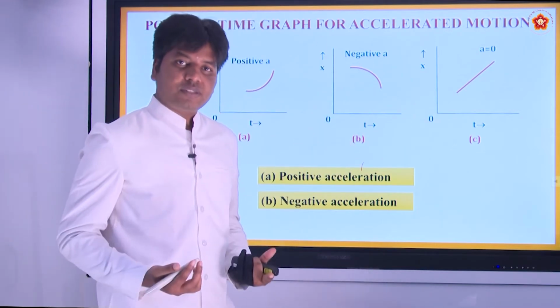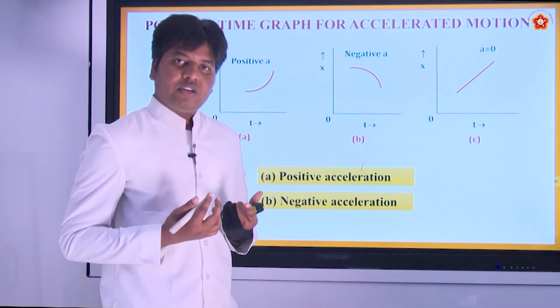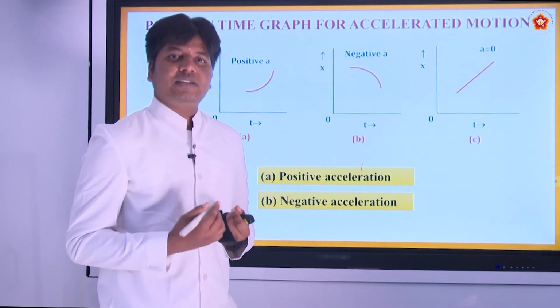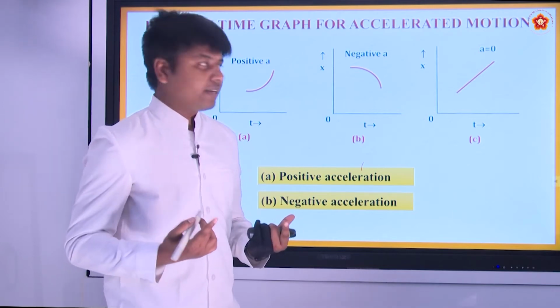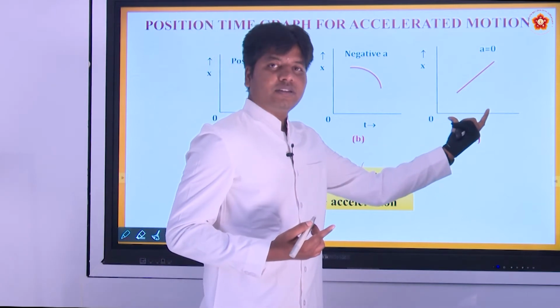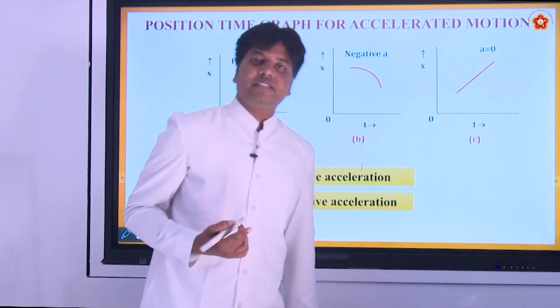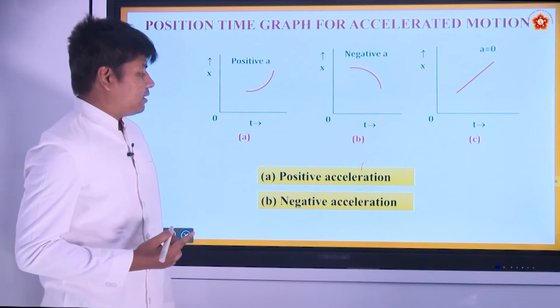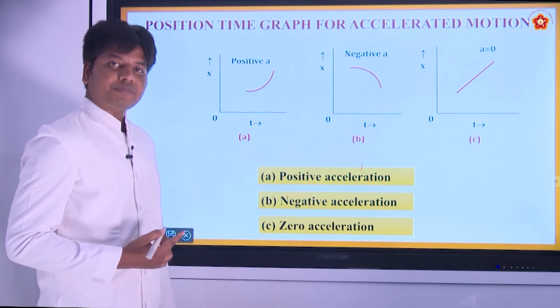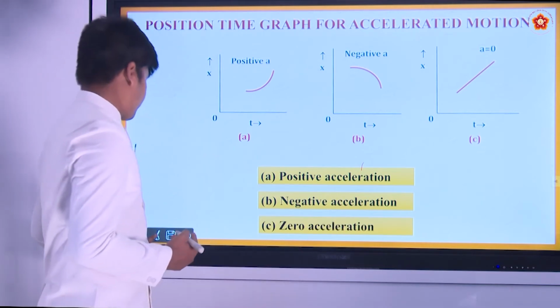When the velocity is constant, do you have any acceleration? To have an acceleration, by definition it is the rate of change of velocity, right. Here the velocity is constant because the slope is constant. That means it is having what? Zero acceleration. All right. Okay.